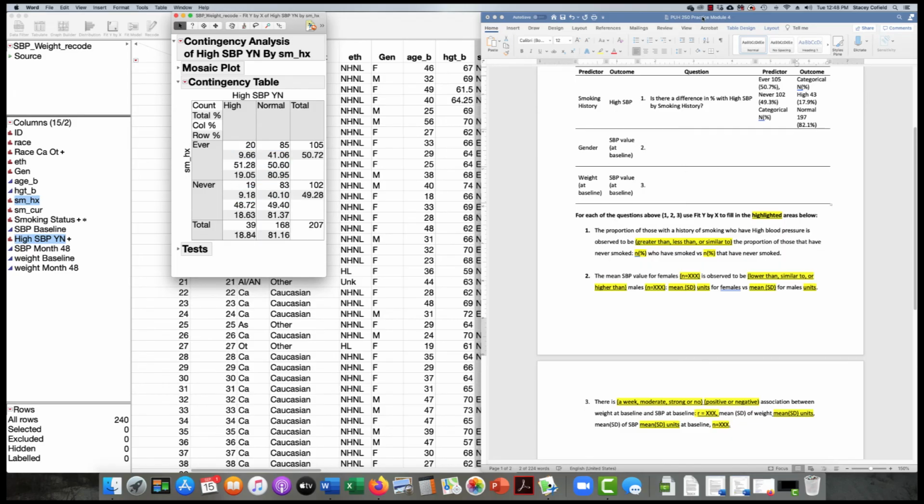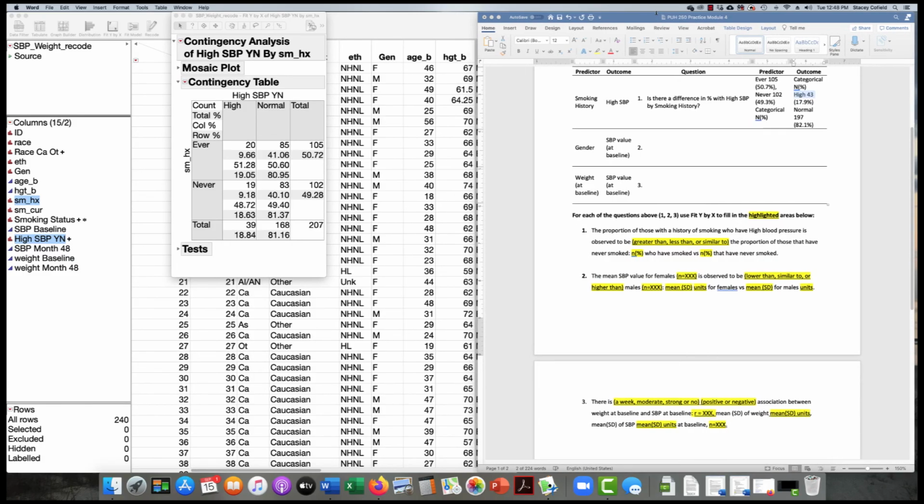So for this very first question here in our practice module, we have 19.1% of the ever smokers have high blood pressure and 18.6% of the nevers. Those are roughly similar. They're less than 0.5% apart. So you could go with greater than, but I would actually say that these are similar. The proportion of ever smokers is observed to be similar to the proportion of those that have never smoked.